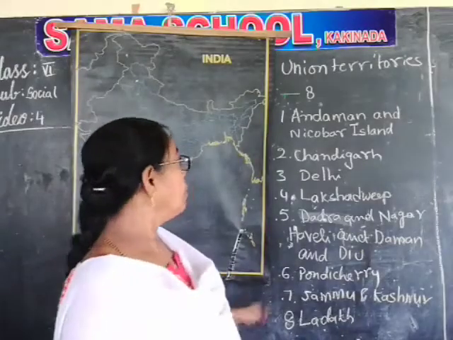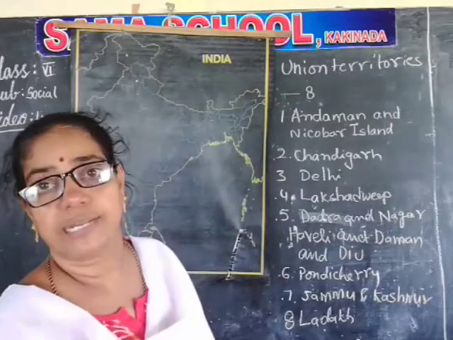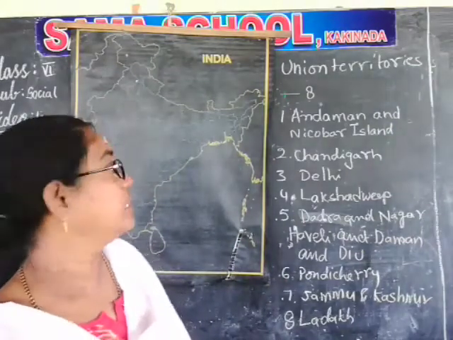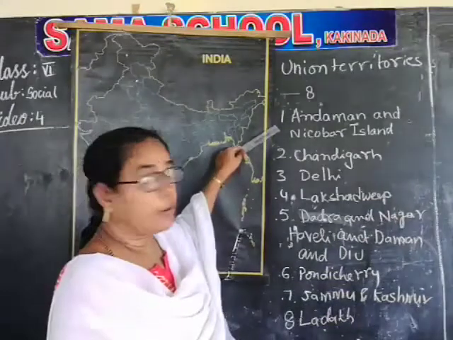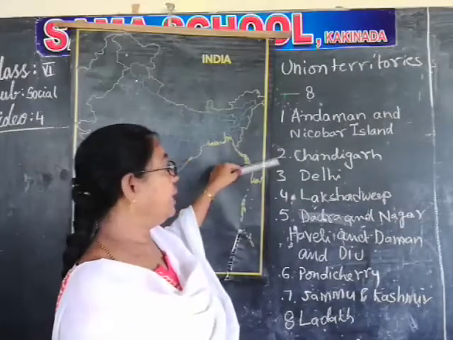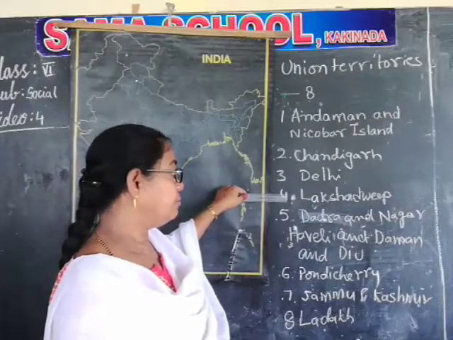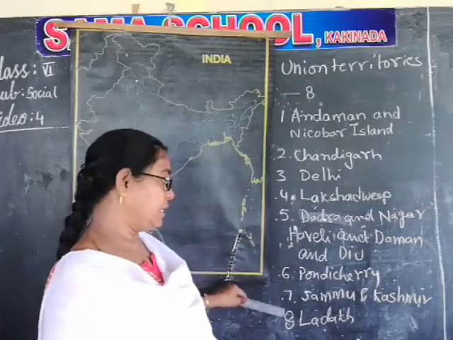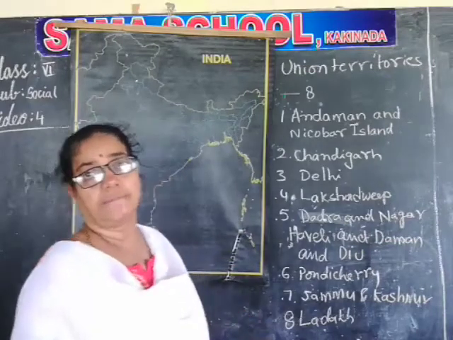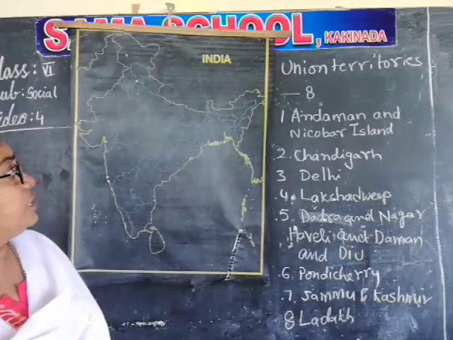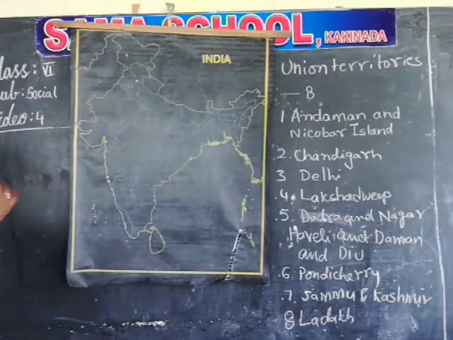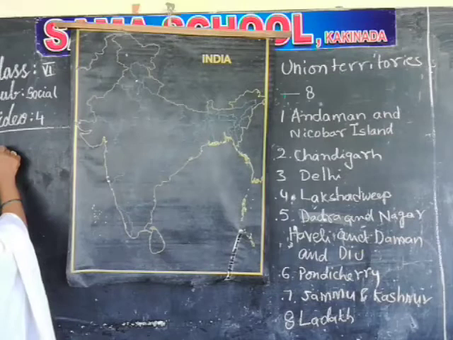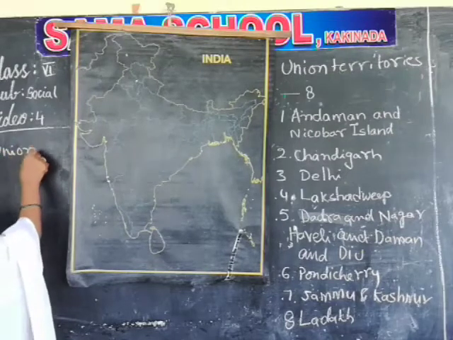So now, how many union territories are there? There are 8 union territories. They are Andaman and Nicobar Islands, Chandigarh, Delhi, Lakshadweep, Dadra and Nagar Haveli and Daman and Diu, Pondicherry, Jammu and Kashmir, and Ladakh. Why are they called union territories? They do not have a state government. They are ruled directly by the central government.